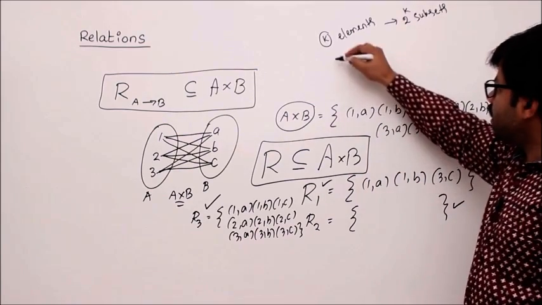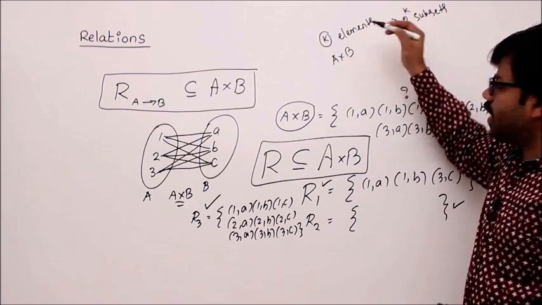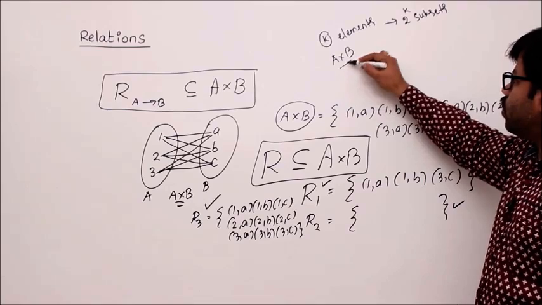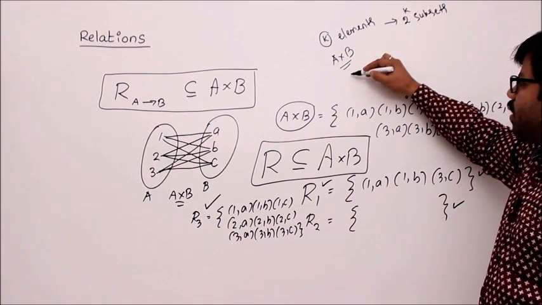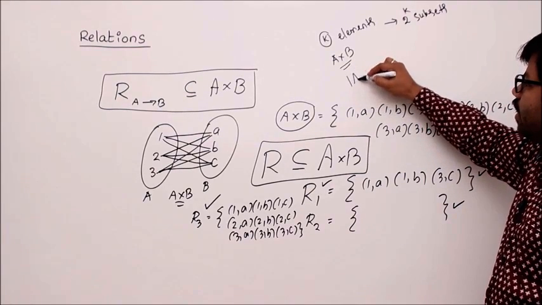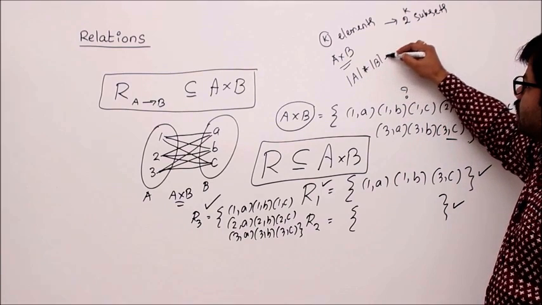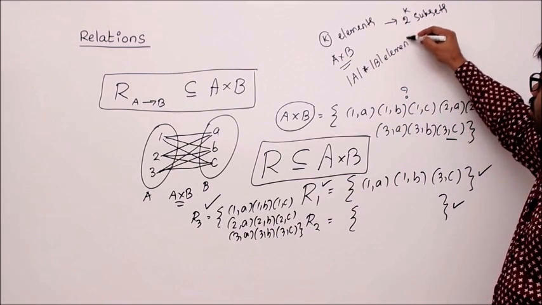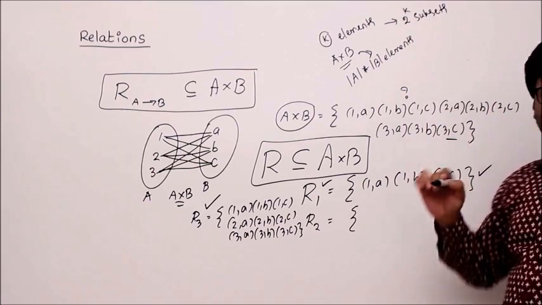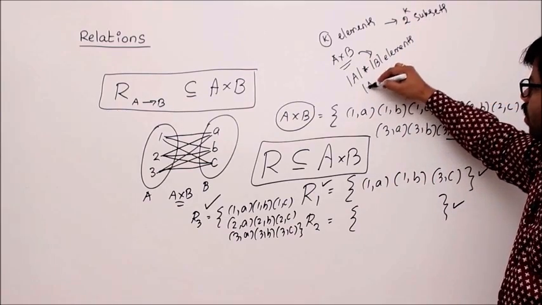Now the question is, how many subsets can A cross B contain? For that we should know how many elements A cross B contains. A cross B contains |A| times |B| elements, isn't it? We know that, correct? So that is nothing but |A||B|.